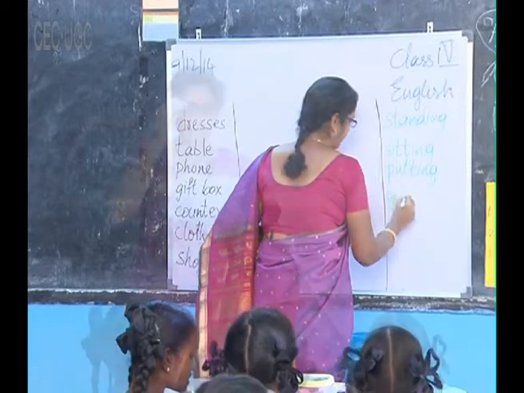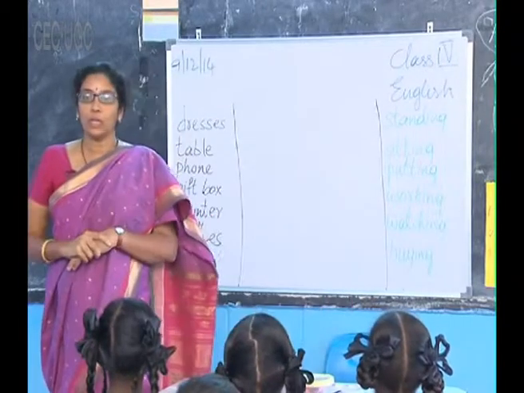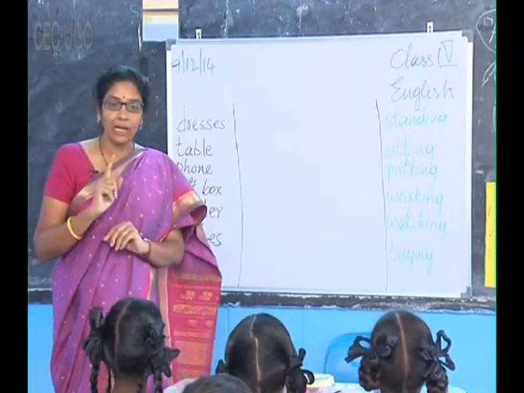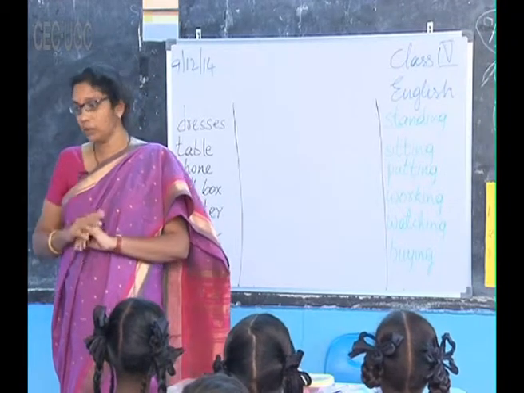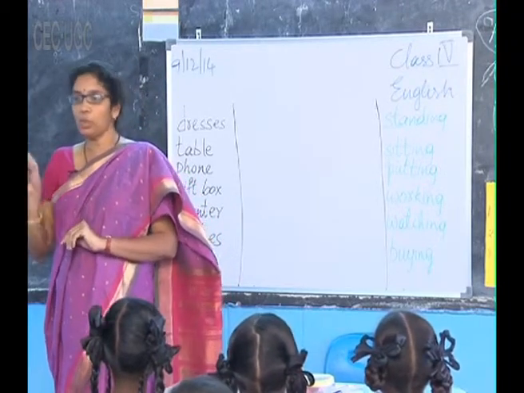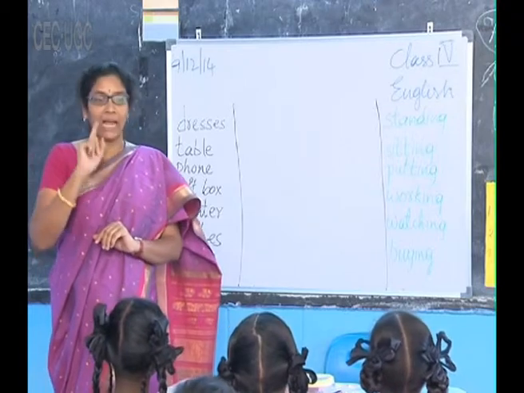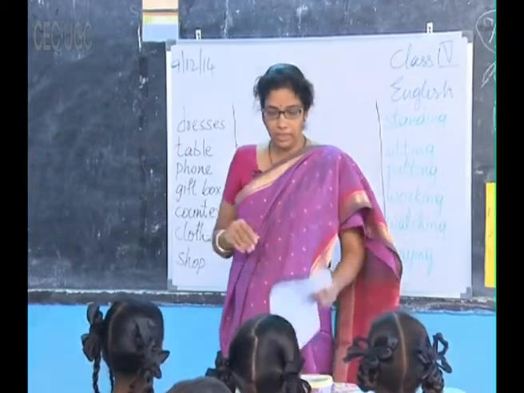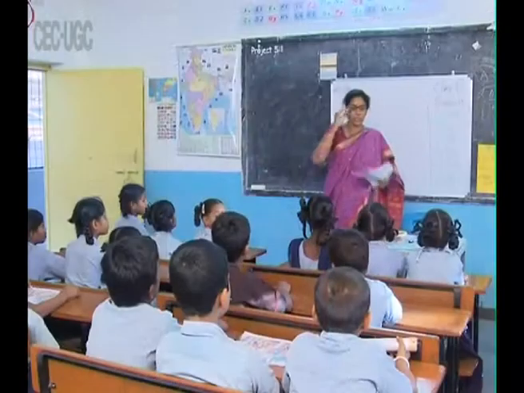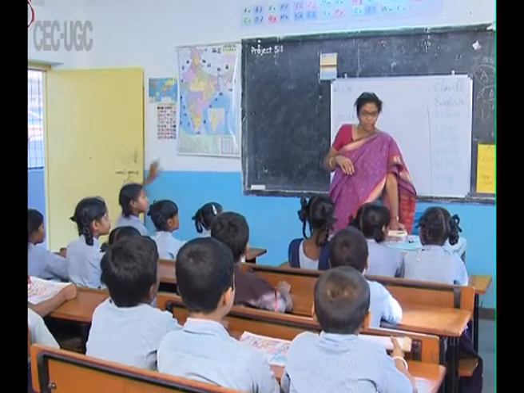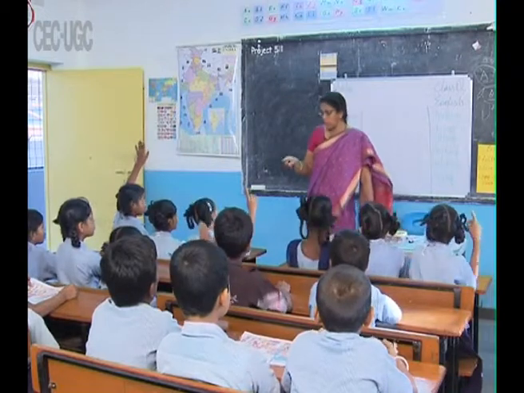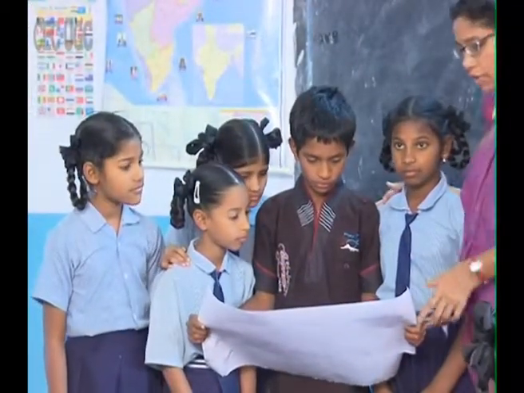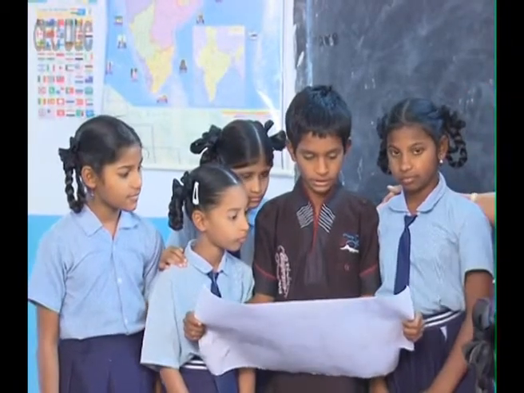Now children, you people will tell one idea related to the picture. Each group will tell only one point and then we will take it to the board. Okay, come on, tell me which group is going to read the description. Group 1, you people have your own description. Okay, now group 1 is going to present their description.